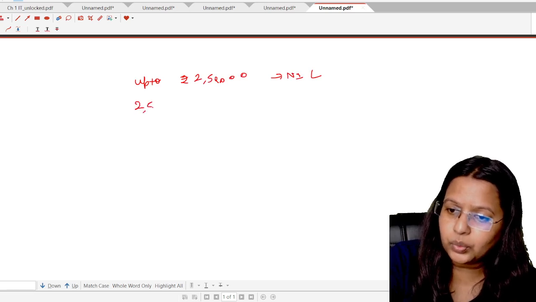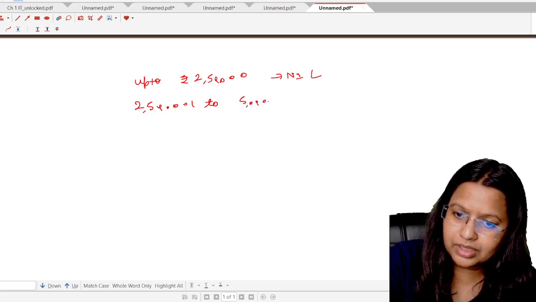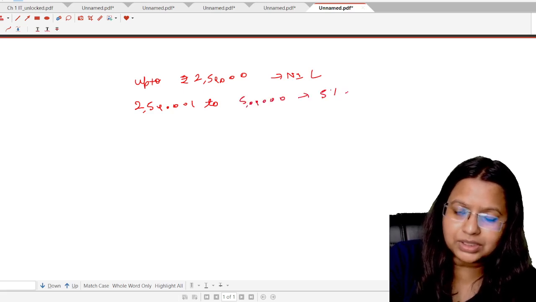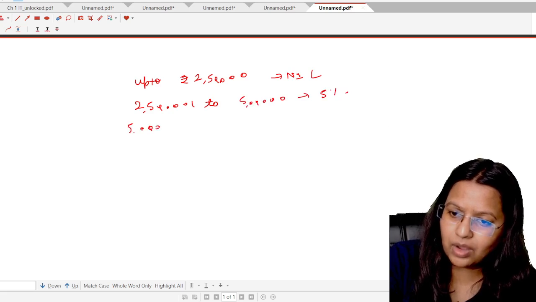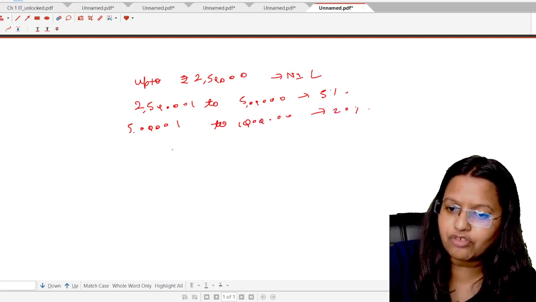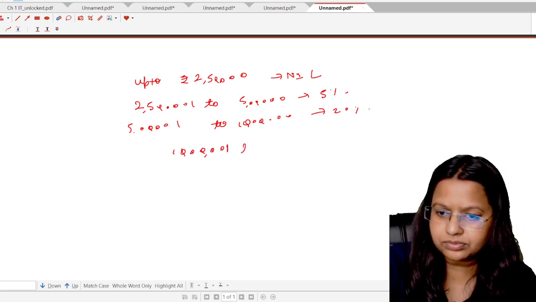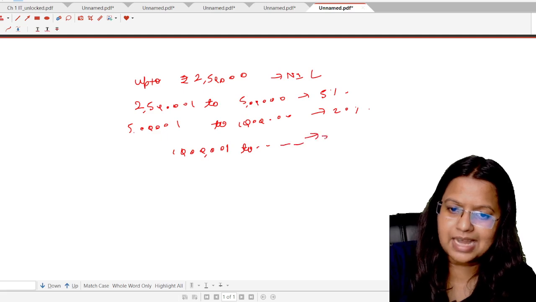Then 2,50,001 to 5 lakh, the tax liability shall be 5%. Then 5 lakh 1 to 10 lakh, the tax liability shall be 20%. And from 10 lakh 1 onwards, the tax liability is 30%.